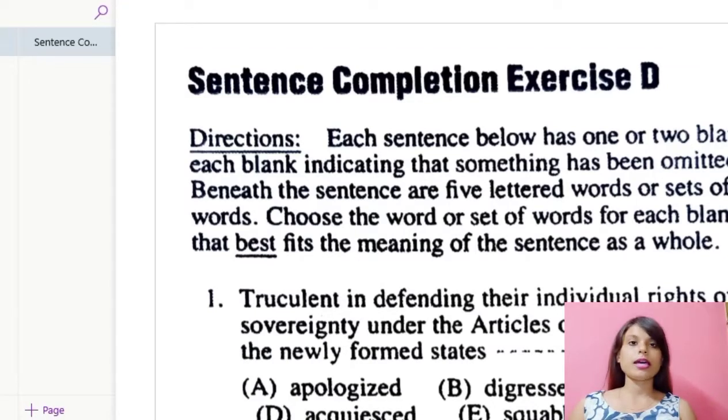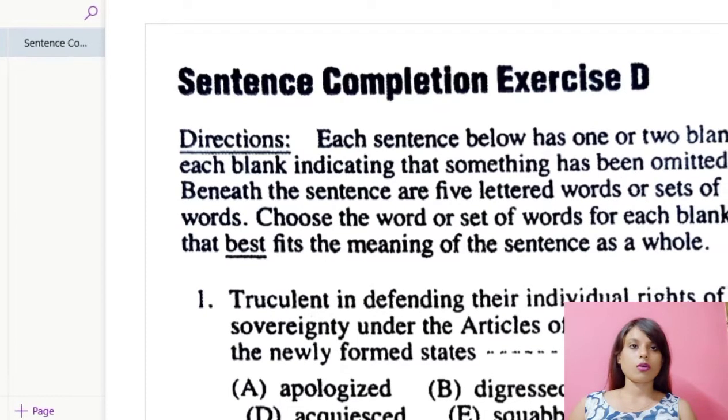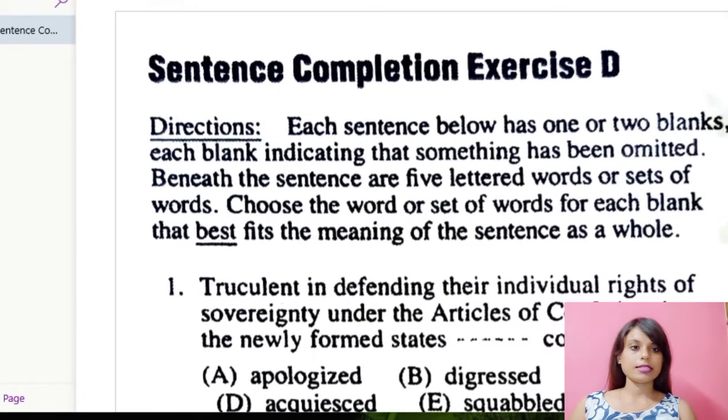My name is Ashmita and in today's class we are going to solve questions which are based on sentence completion, and these kind of questions are especially for the GRE section, the English portion, which is compulsory for you all, and you all need to have a good knowledge of vocabulary, new words, their meanings. Otherwise, it will be quite difficult for you all to understand these kind of questions. So let's start discussing these kind of questions.